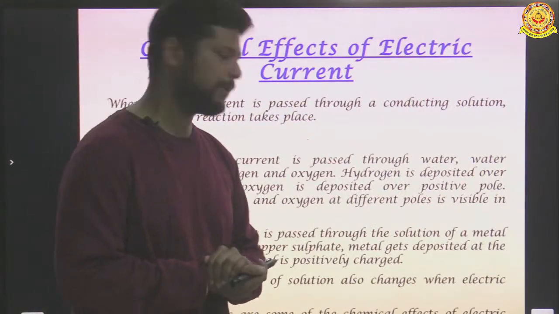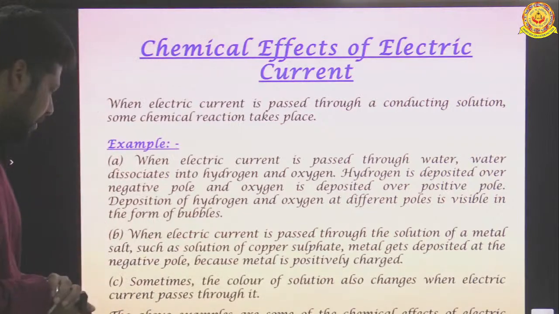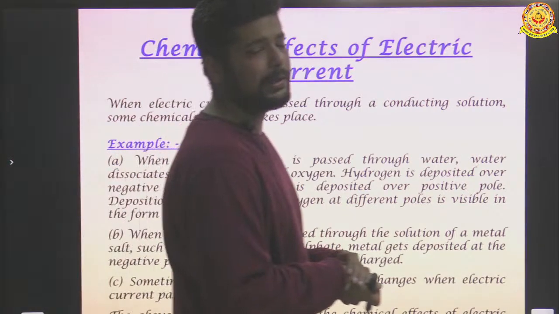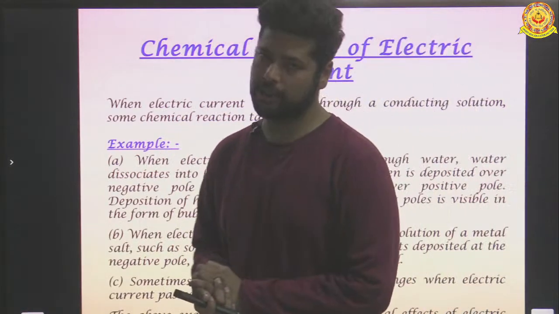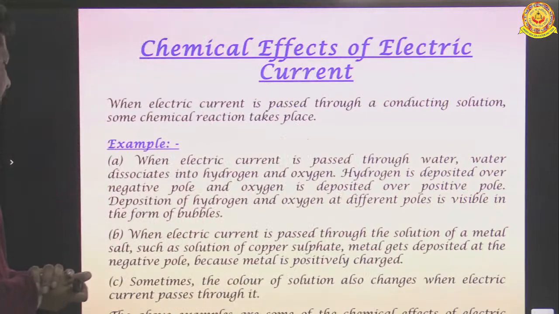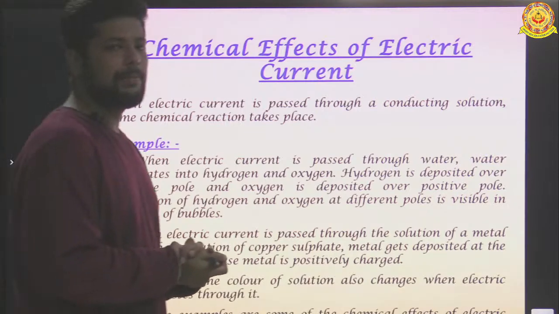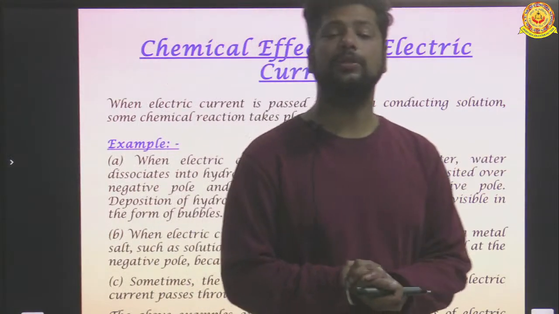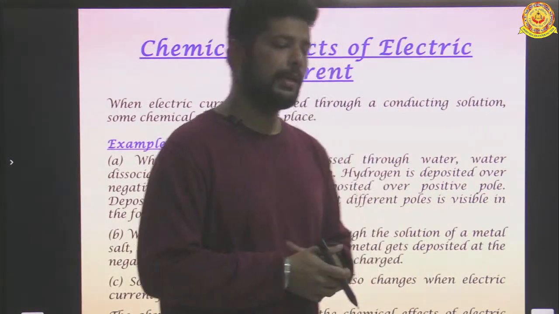That is called electroplating. Second, sometimes the color of solution also changes when electric current passes through it. Of course, under certain conditions, whenever a chemical effect takes place, it can change the color of the solution as well. The above examples are some of the chemical effects of electric current. The chemical effect depends on the type of solution we are taking. If we are taking another type of solution, it cannot show the chemical effect.